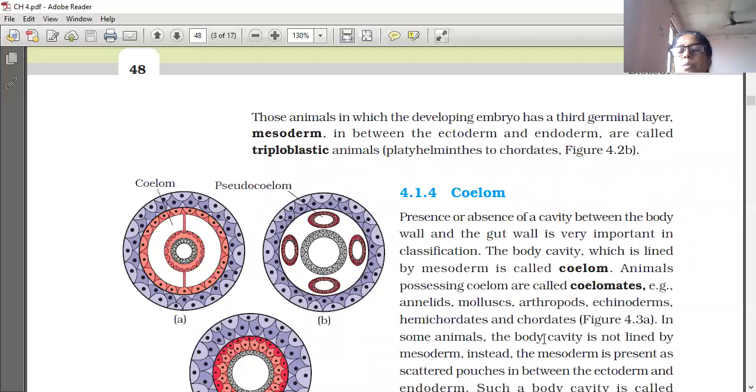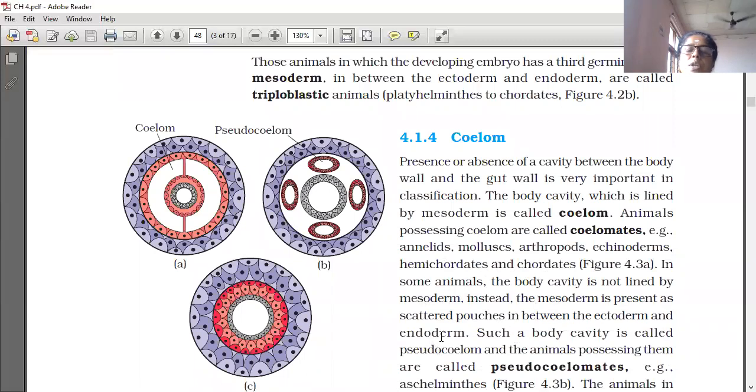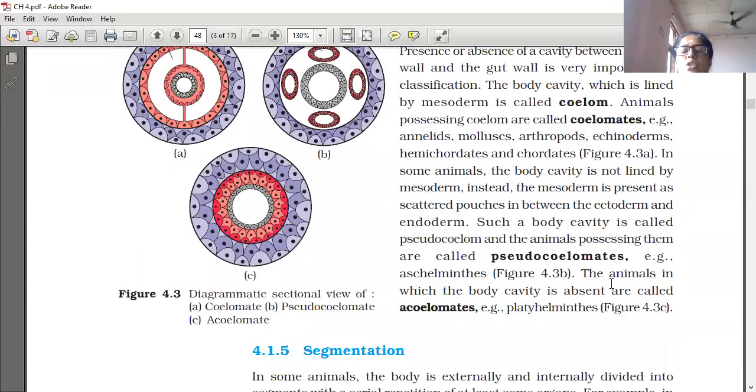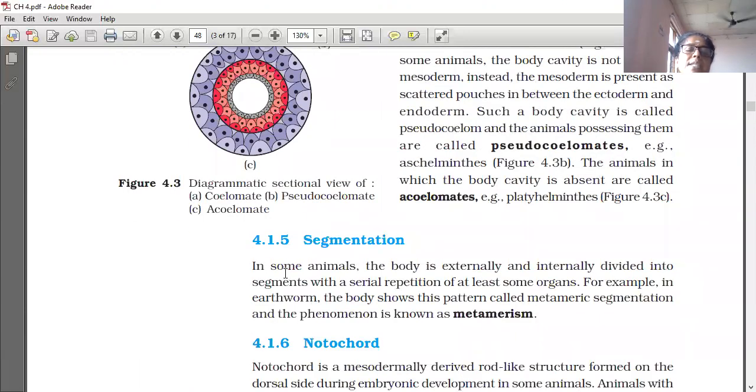In some animals, the body cavity is not lined by mesoderm. Instead, the mesoderm is present as scattered pouches in between the ectoderm and the endoderm. Such a body cavity is called pseudocoelom, and the animals possessing it are called pseudocoelomates. Example, Aschelminthes. The animals in which the body cavity is absent are called acoelomates. Example, Platyhelminthes.